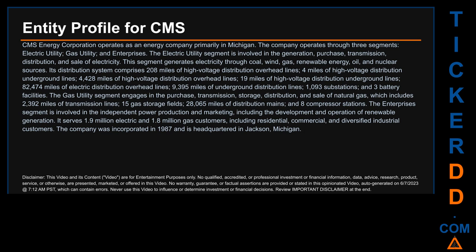The gas utility segment engages in the purchase, transmission, storage, distribution, and sale of natural gas, which includes 2,392 miles of transmission lines, 15 gas storage fields, 28,065 miles of distribution mains, and 8 compressor stations. The enterprises segment is involved in the independent power production and marketing, including the development and operation of renewable generation. It serves 1.9 million electric and 1.8 million gas customers, including residential, commercial, and diversified industrial customers. The company was incorporated in 1987 and is headquartered in Jackson, Michigan.